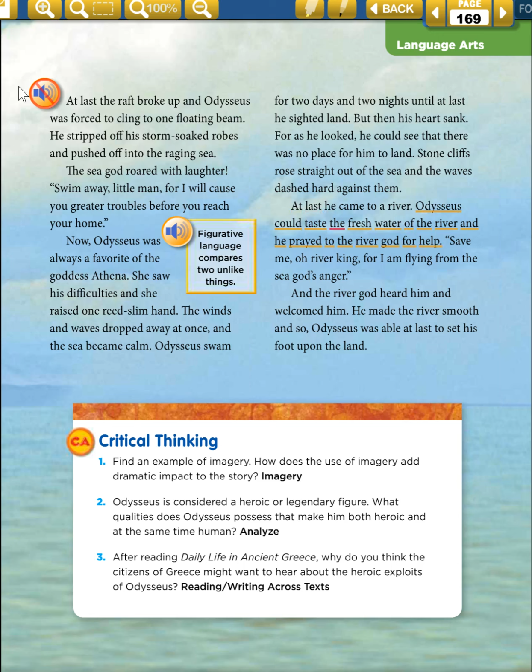Odysseus could taste the fresh water of the river, and he prayed to the river god for help. "Save me, O river king, for I am flying from the sea god's anger." And the river god heard him and welcomed him. He made the river smooth, and so Odysseus was able, at last, to set his foot upon the land.